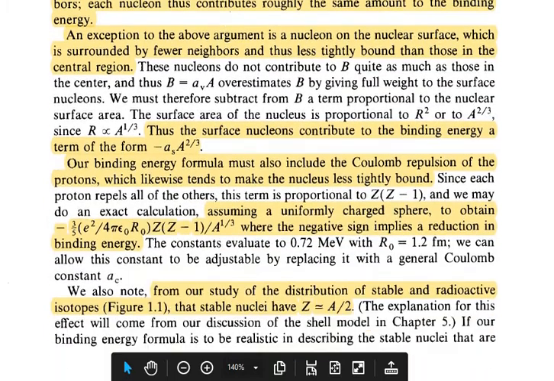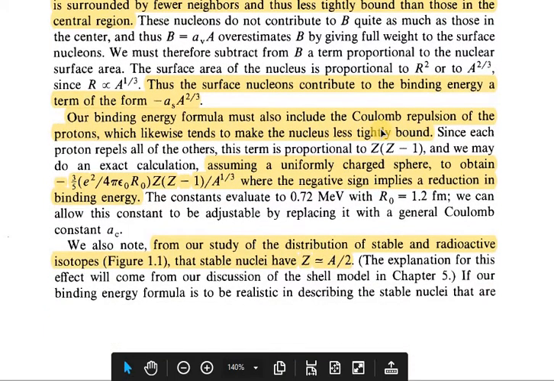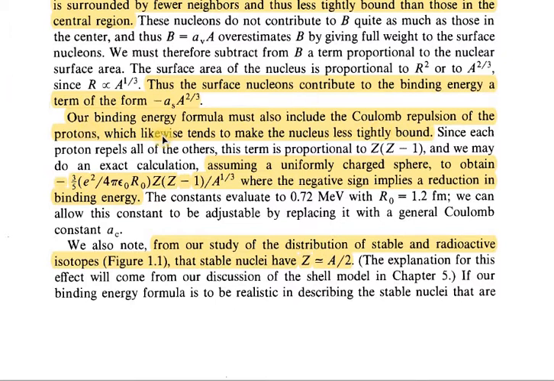Our binding energy formula must also include the Coulomb repulsion of the protons, which likewise tends to make the nucleons less tightly bound. Nuclear binding energy is what we are using to bind the nucleons, but the Coulomb repulsion of the protons allows the nucleons to separate.